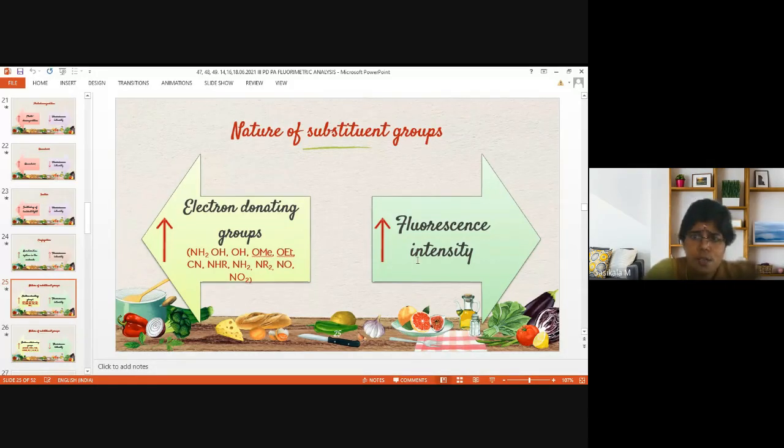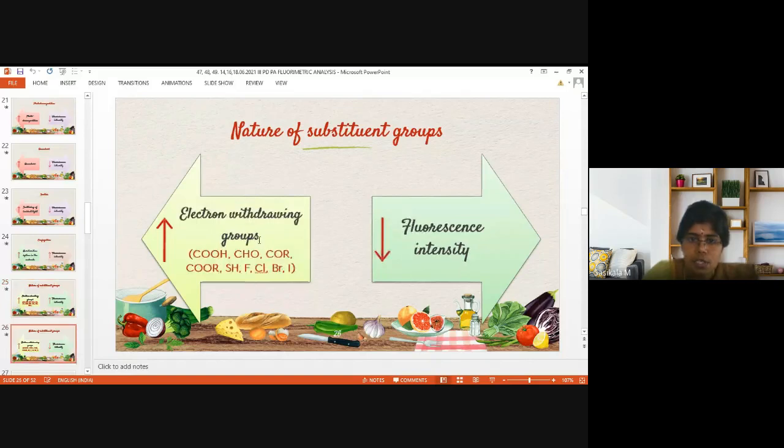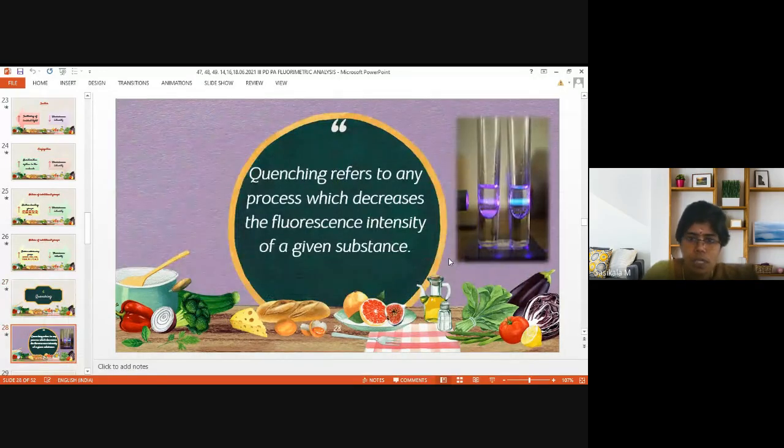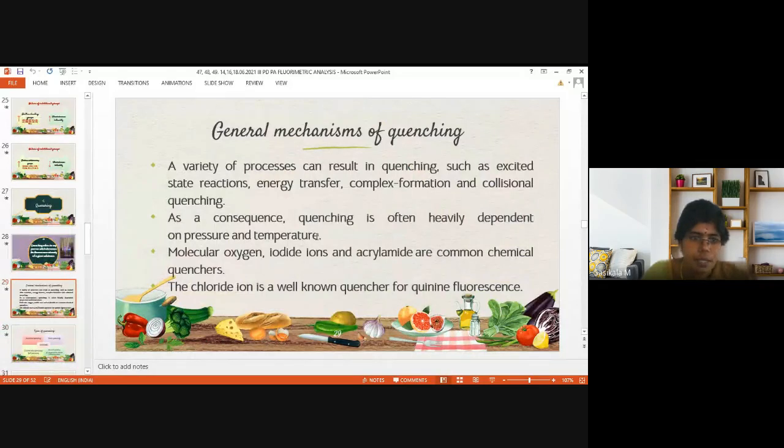And the nature of substituent groups: electron donating groups, as mentioned here, will increase the fluorescence intensity, and electron withdrawing groups will decrease the fluorescence intensity. And now we'll see about the quenching process. What is quenching? A decrease in fluorescence intensity is called quenching. Already we have seen many factors which quench the fluorescence intensity, right?